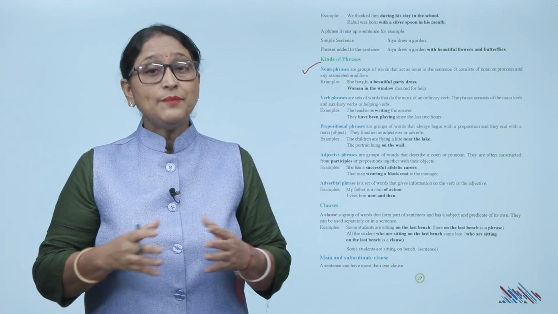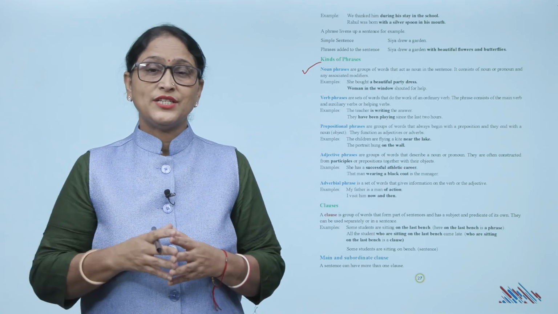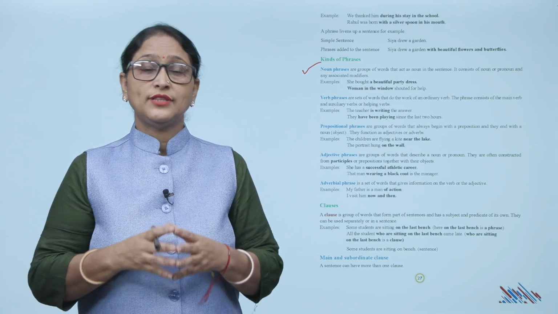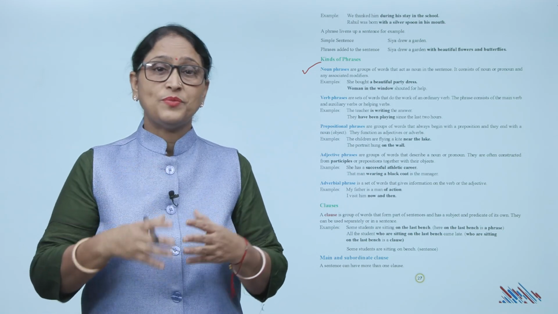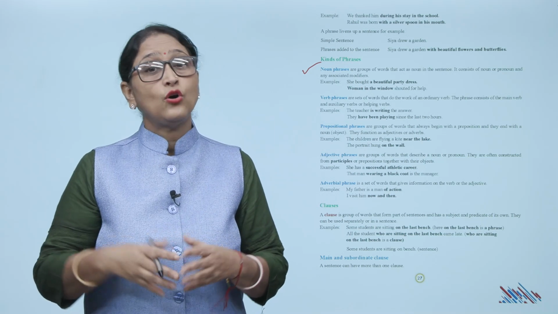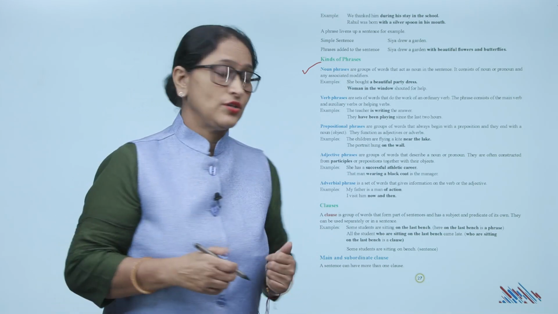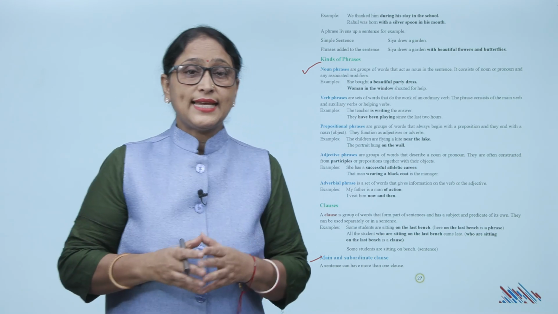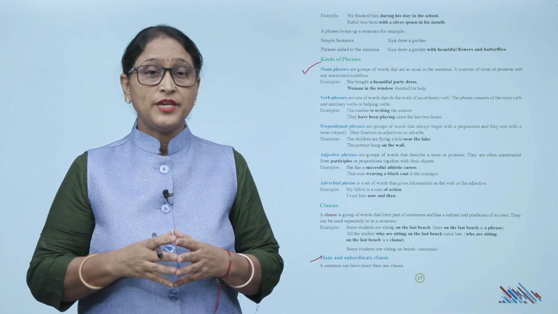Example, some students are sitting on the last bench. There on the last bench is a phrase. All the students who are sitting on the last bench came late. Who are sitting on the last bench is a clause. Some students are sitting on bench. This is sentence. Main and subordinate clause. A sentence can have more than one clause. Sentence के एक से ज़्यादा clause भी हो सकते हैं.